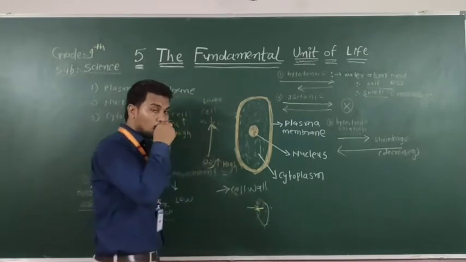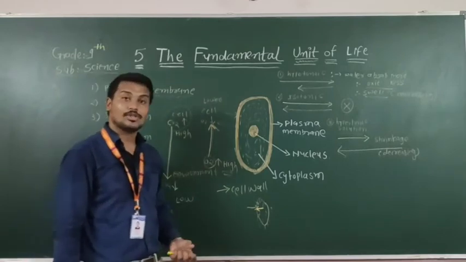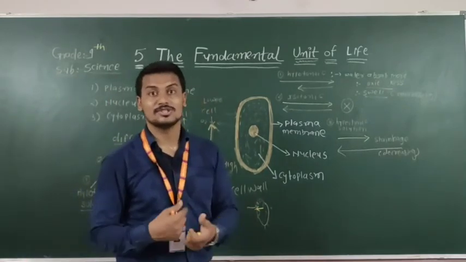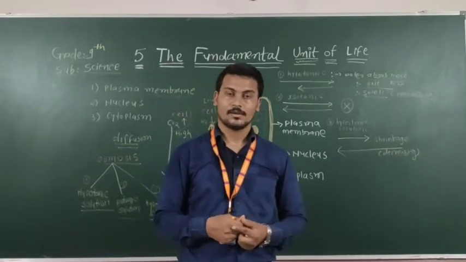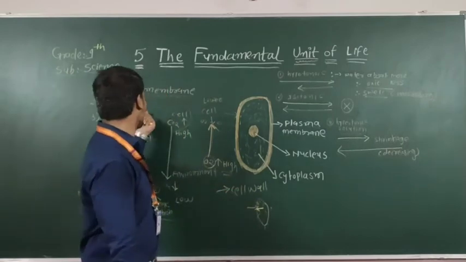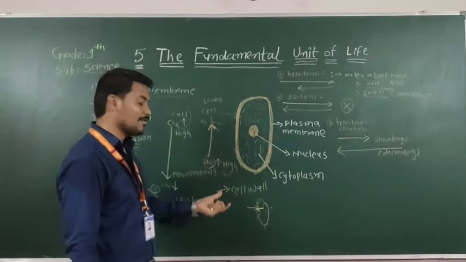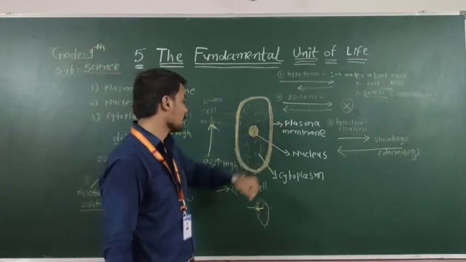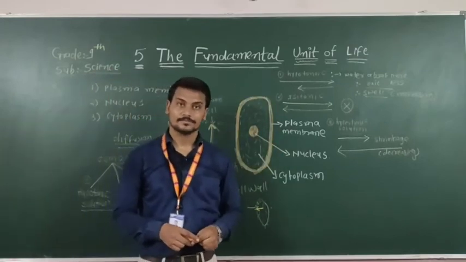So what is the function of the cell wall? It provides the structure, strength and rigidity of the cell. So we have completed the plasma membrane and the cell wall, the outer structure of the plasma membrane.